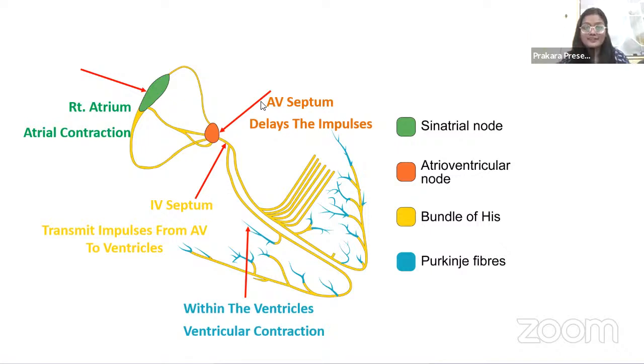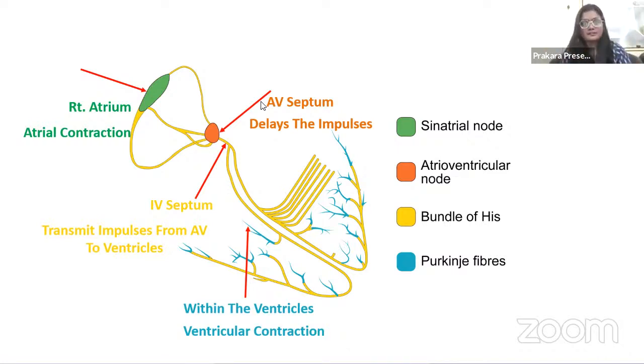I hope you understood what arrhythmias are, and I really hope you understood what the cardiac conduction system is. This is very important. When you're practicing clinically, you should have a brief idea. We all are used to using the terms atrial fibrillations, atrial flutter, or in short, arrhythmias. Everyone says that the patient is having arrhythmias, please pause the treatment for a day or two. That's what we say in our clinical sessions.